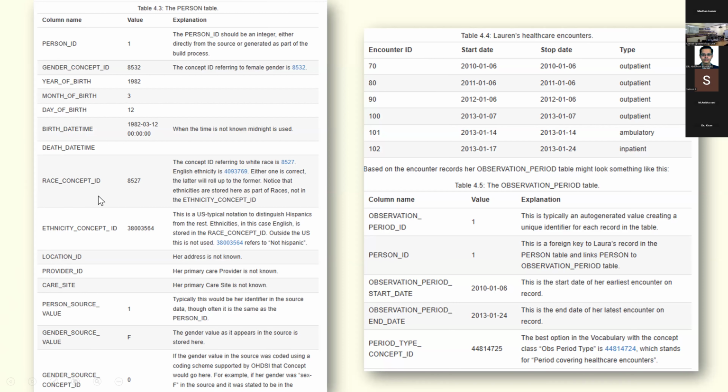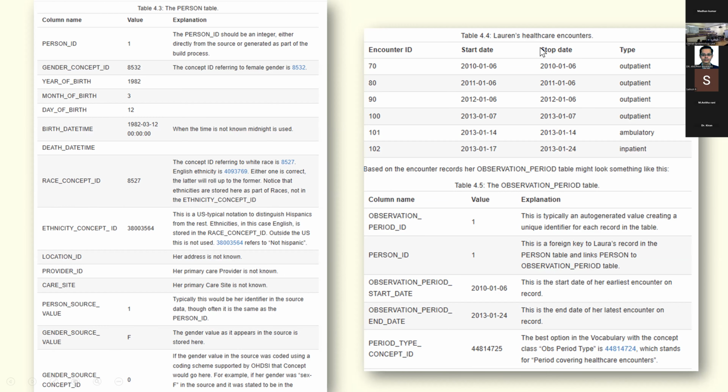Then you have a race concept ID. The concept ID referring to race is 8527. For the ethnicity concept in the US, basically all the non-Hispanic patients are given this particular ID. And if you don't have the location, provider ID or the care site, you just leave it blank. So basically, for a single patient, it tells you how to structure the data into formats.